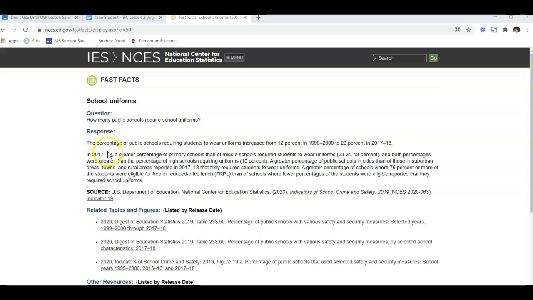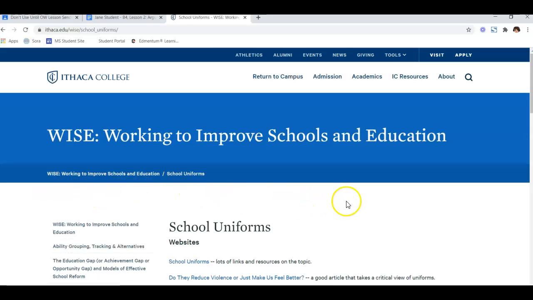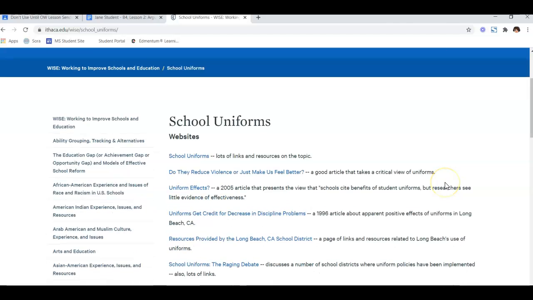But then when I look at it, I realize that it's really just some kind of general overall information. And some of it's kind of outdated, like it's talking about the year 2000. Some of this is a little bit more recent, like 2017, 2018, but I don't know that I'm going to be able to use this on my paper. So that's okay. I'm going to go back and I'm going to look through another source. So, do uniforms make schools better? Let's take a look at this source. So, finding a good source is just kind of some trial and error.